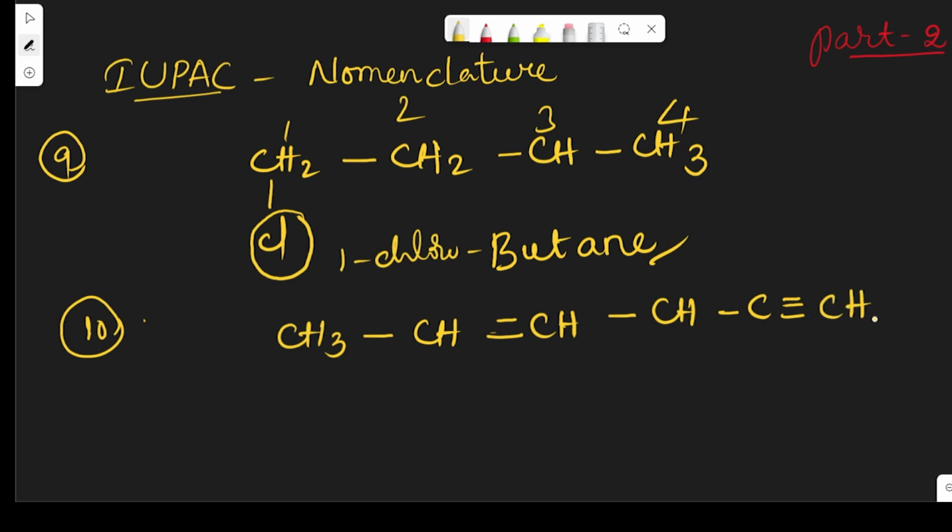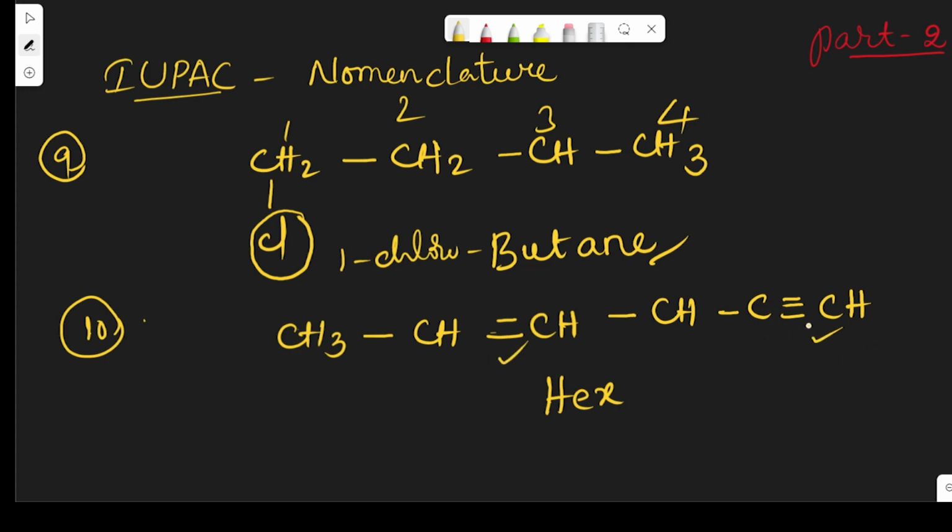So what is the name? Here 1, 2, 3, 4, 5, 6. Obviously hex. And here there is no suffix and there is no substituent, no functional group, but here one double bond and one triple bond are there.